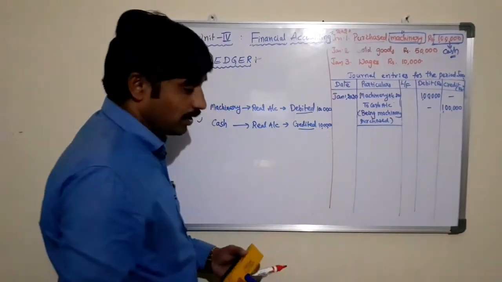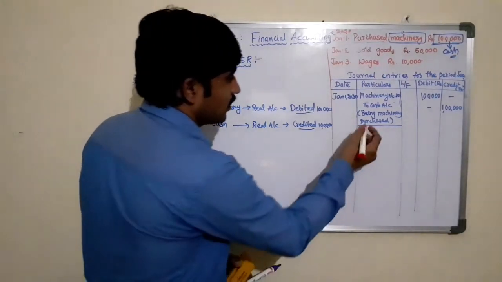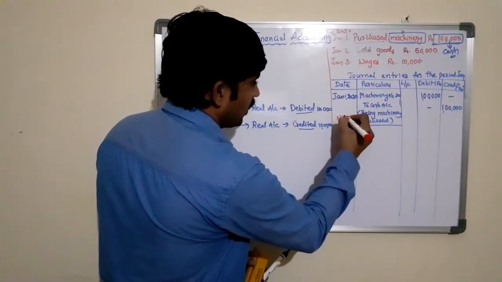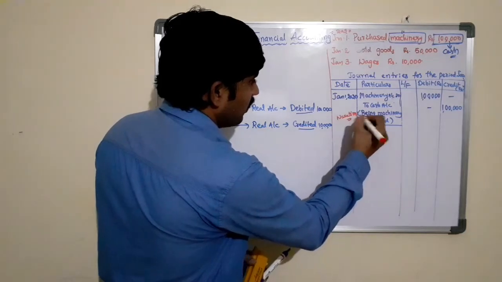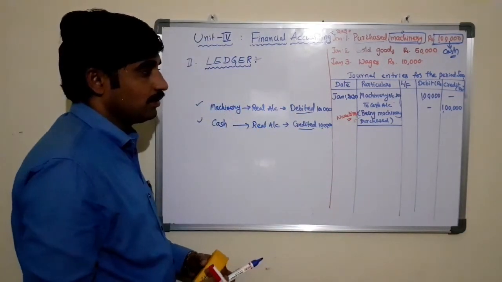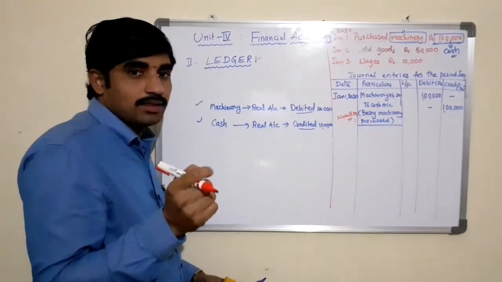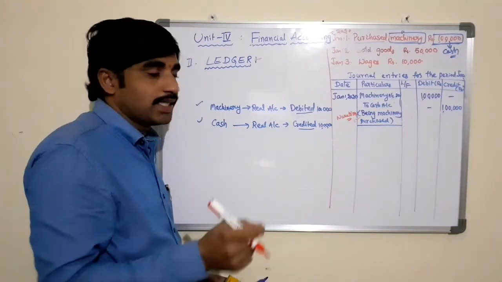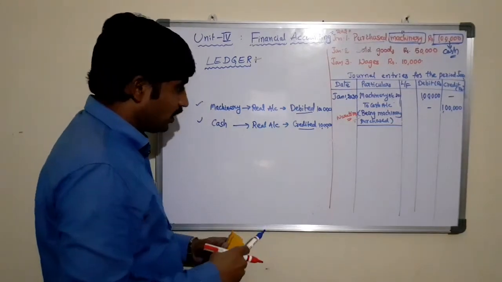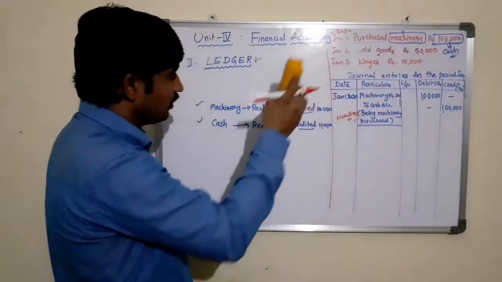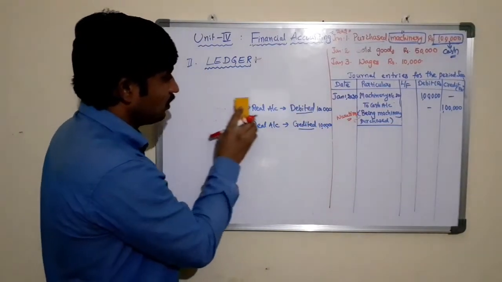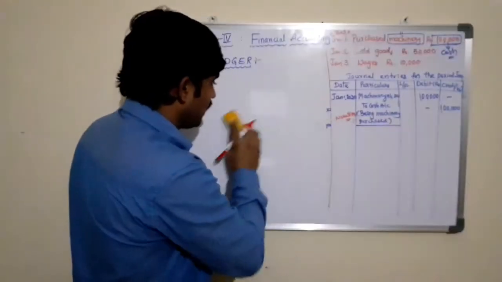This is called a narration. Narration is a simple statement which explains the entry. So we have completed the entry for the first transaction based on the nature of transaction.